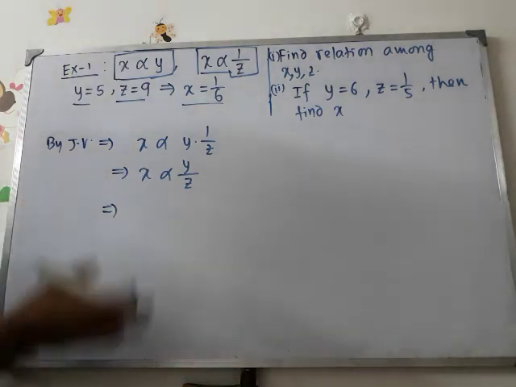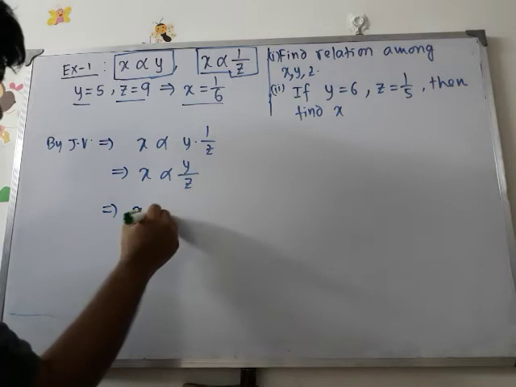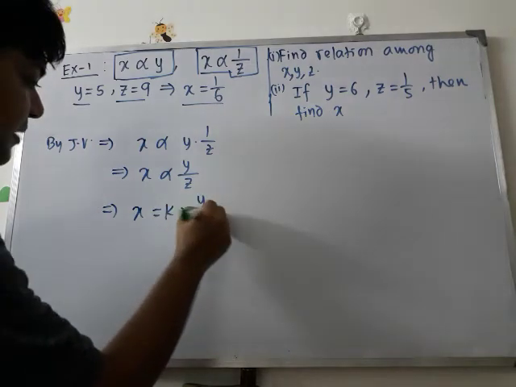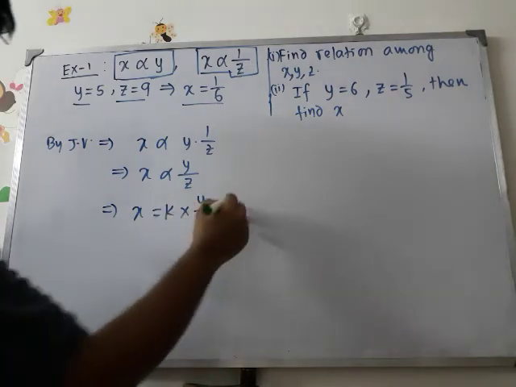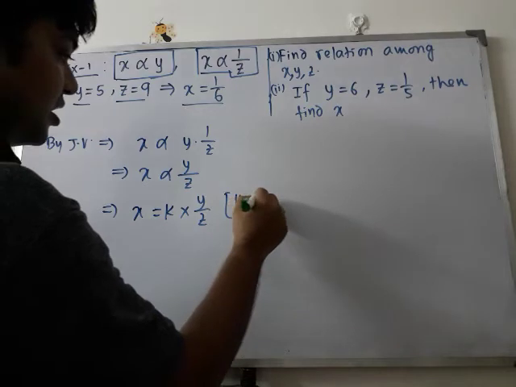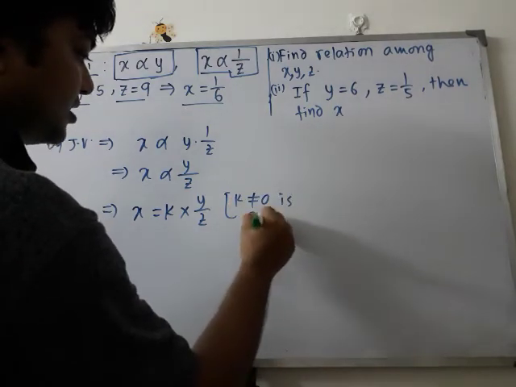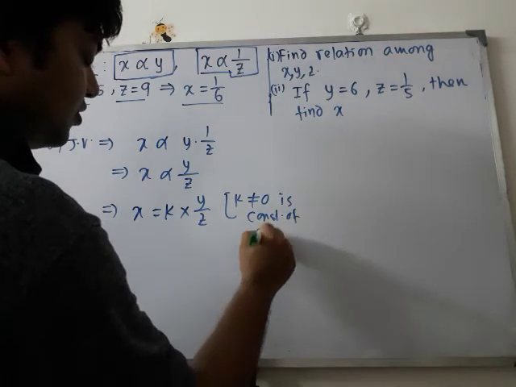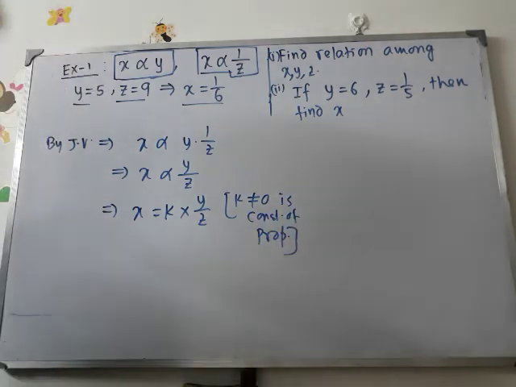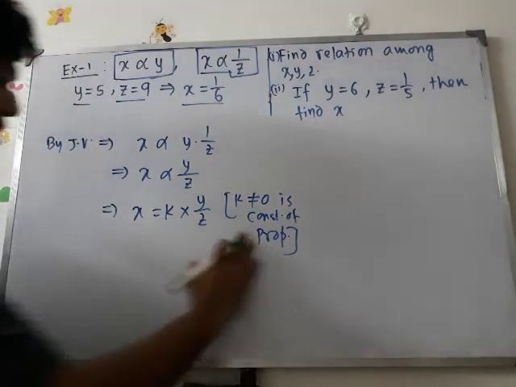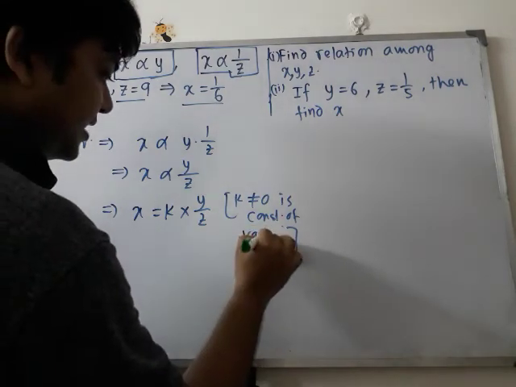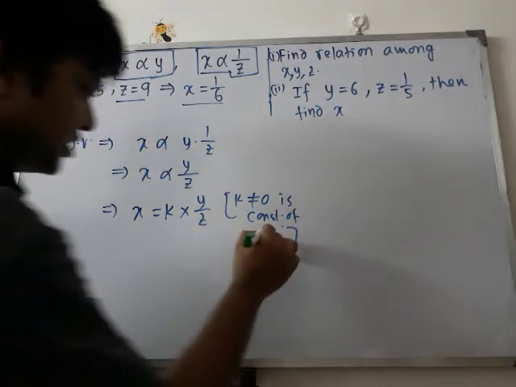So, we have to introduce some constant. So, X equals some constant K into Y by Z. K is the constant of proportion. K is constant, not equal to 0 obviously, the constant of proportion or constant of variation. Exactly, simple variation.